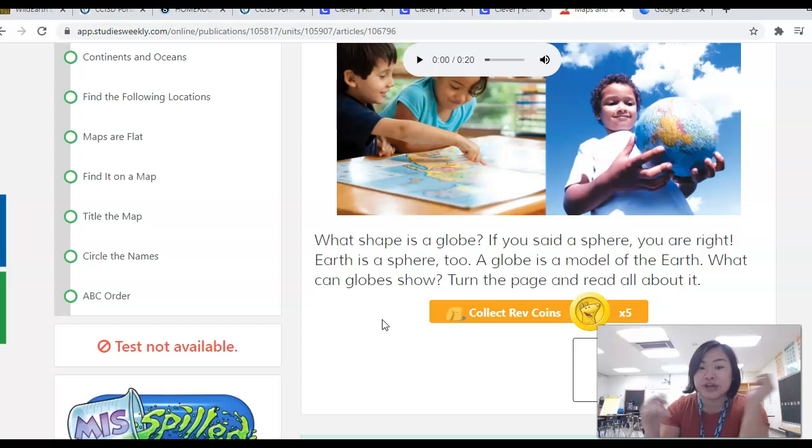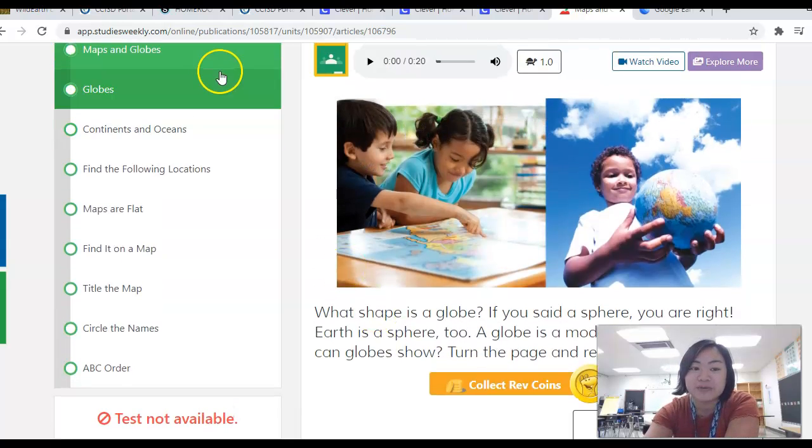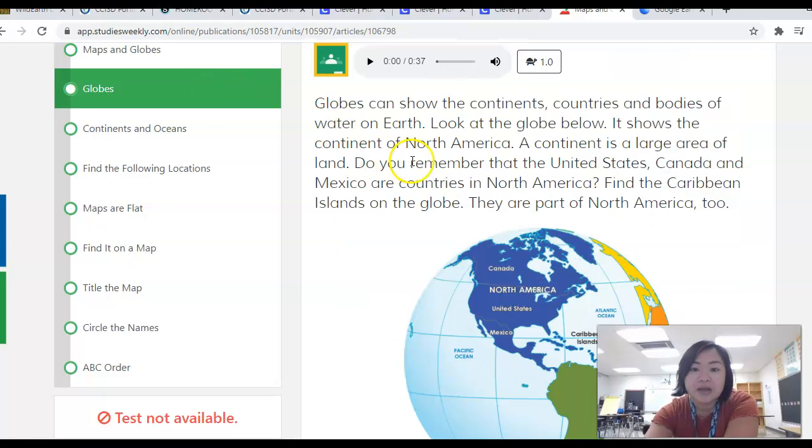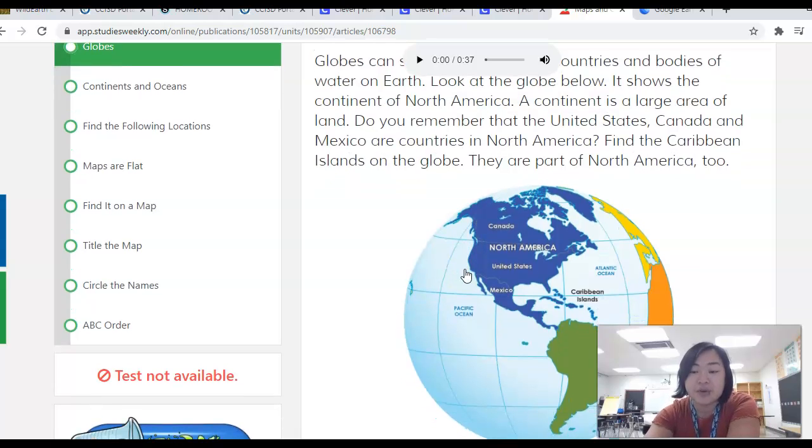What can globes show? We're going to go ahead and turn the page and read all about it. I've already talked a little bit about what we could see on our globe, but I want you to continue thinking about what else we could see on a globe. Globes can show the continents, countries, and bodies of water on Earth. Look at the globe below. It shows the continent of North America. A continent is a large area of land. Do you remember that the United States, Canada, and Mexico are countries in North America?